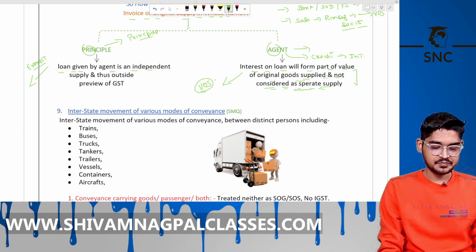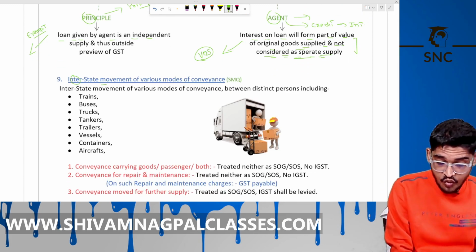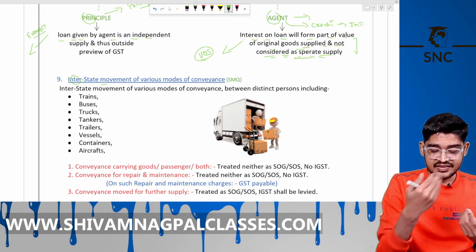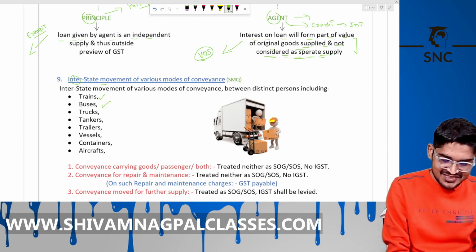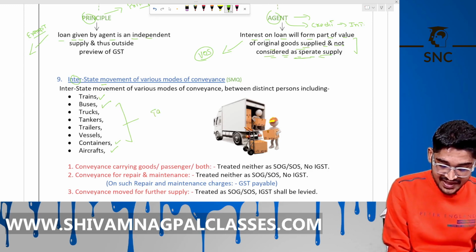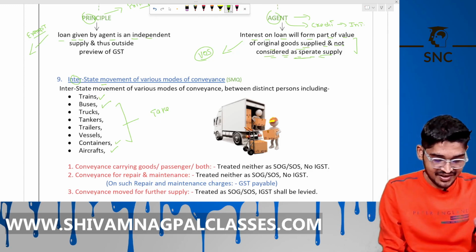Okay. The next is interstate movement by various modes of conveyance. Meaning you are selling goods in a different state, and the truck, bus, tankers, trailers, wheelers, containers, or aircraft take your goods to that state. Then GST will be levied on your goods, not on that truck, trailer, rail or bus.